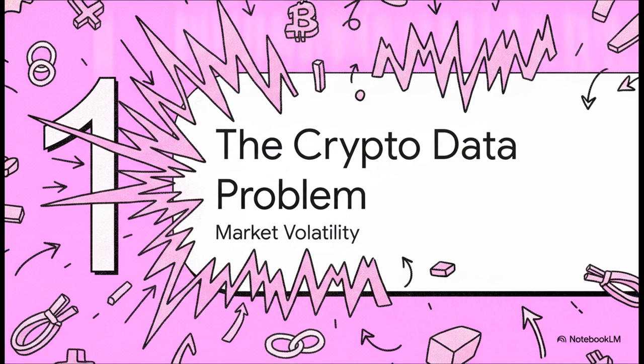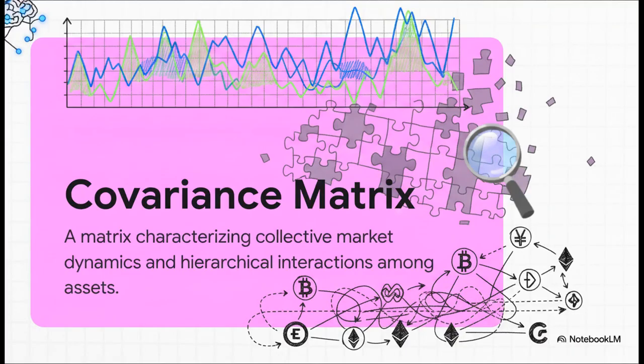Section 1. The crypto data problem, focusing on market volatility. Now, to understand what's going wrong, we need to talk about covariance matrices. Think of a covariance matrix as a mathematical relationship map. It tracks how different assets move together over time. But here's the massive problem in crypto. These relationships are built on data that's incredibly short, extremely noisy, and notoriously non-Gaussian. Because of these huge deviations from normal distributions, empirical correlation matrices become highly unstable.